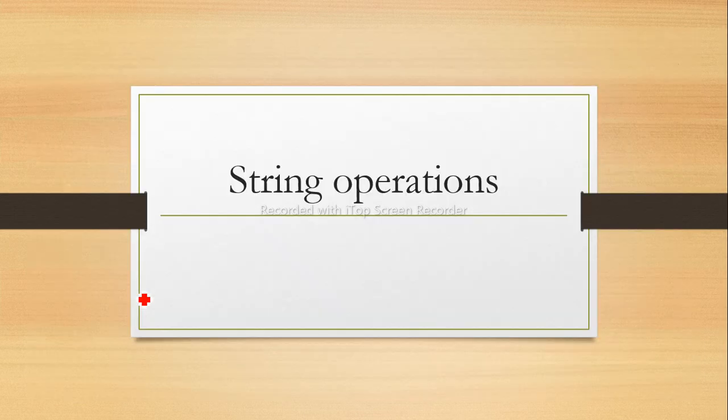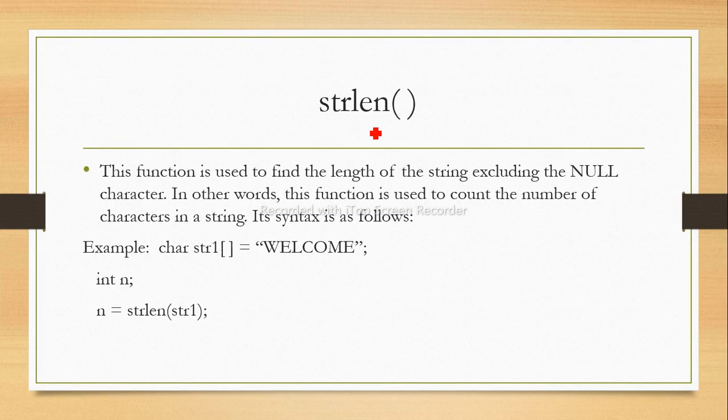Next string operation, which string operation we can perform. So first one is string length. String length function is used to calculate the length of a string. len is abbreviation of length. It is used to find the length of a string excluding null character. That is nothing but it will not calculate the null character, but it will only calculate all the characters in a string. So in other words, this function is used to count the number of characters in a string.